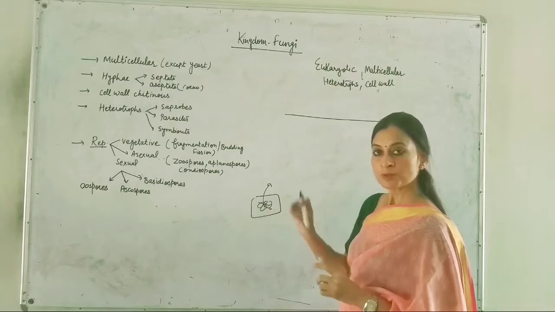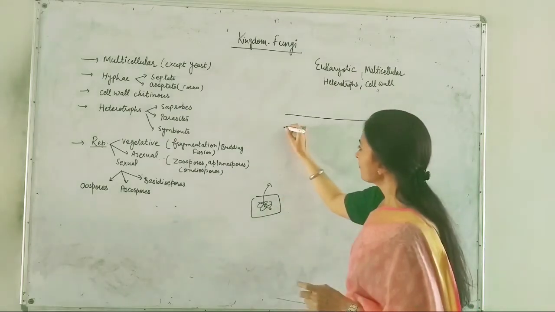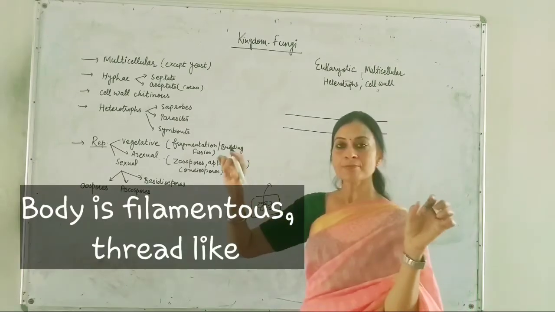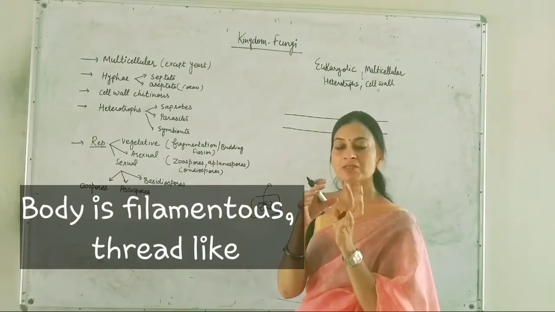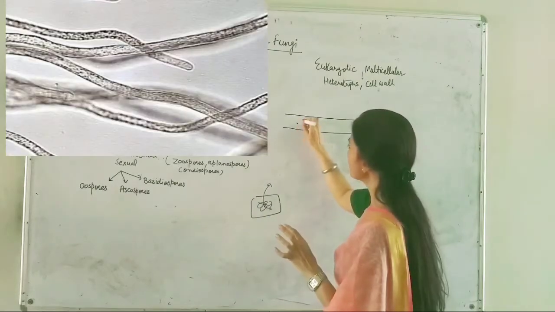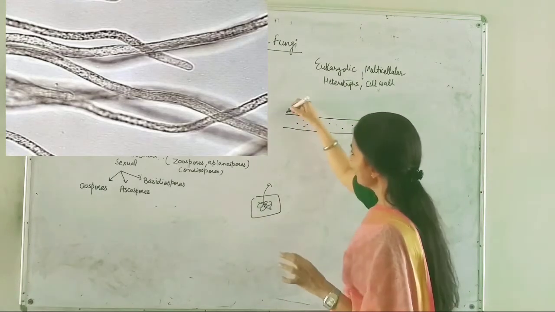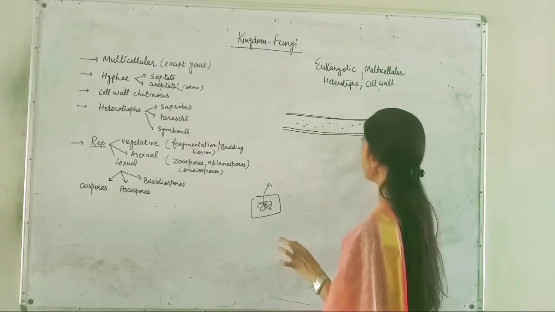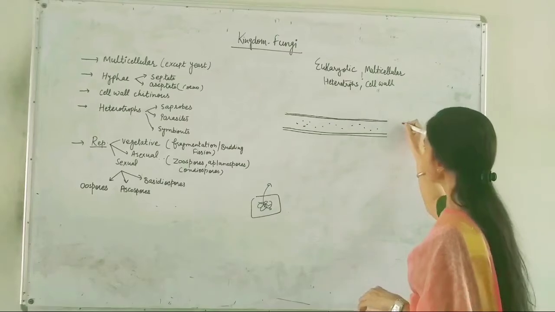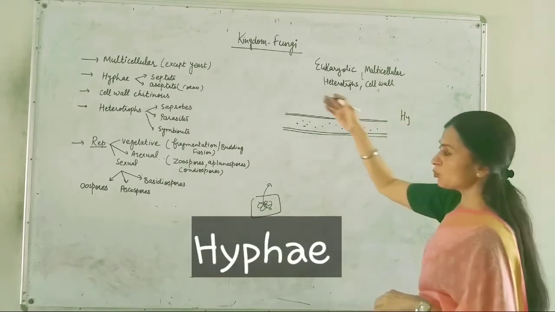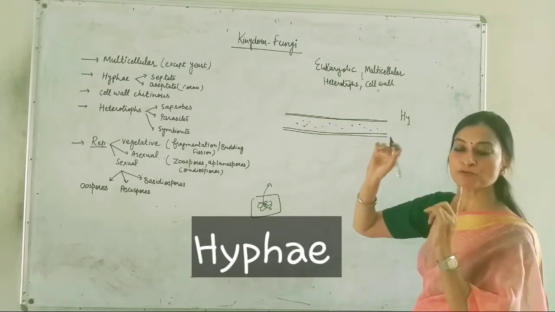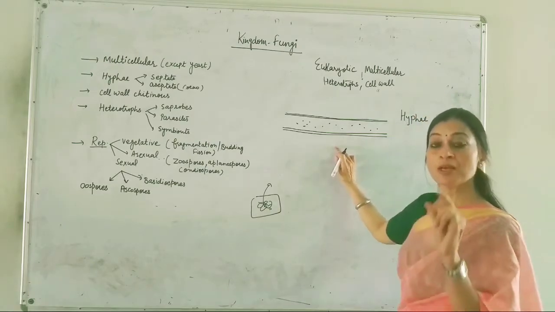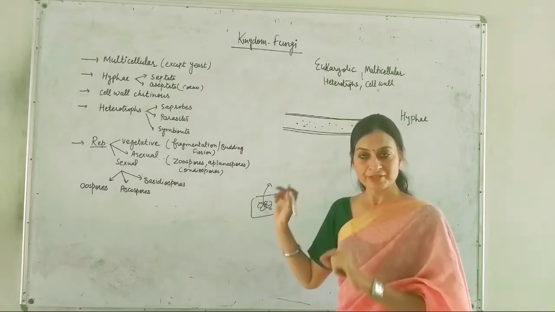If we observe it under the microscope, we can see that this filamentous structure is a cylinder filled with cytoplasm. This is the cytoplasm, and it has the cell wall. This filamentous structure is known as hyphae. A single filament of the fungus body is known as hypha. I have drawn here a single filament, or hypha.